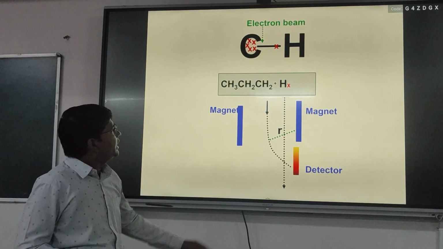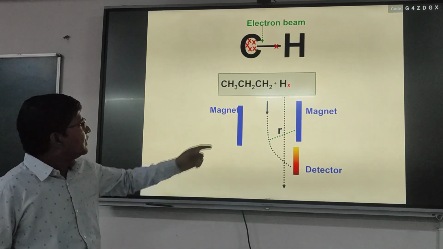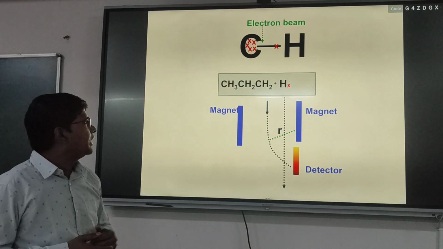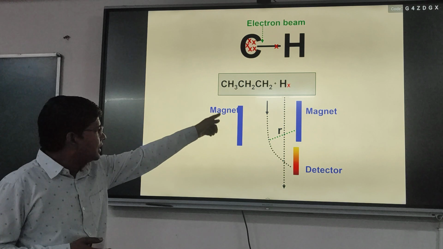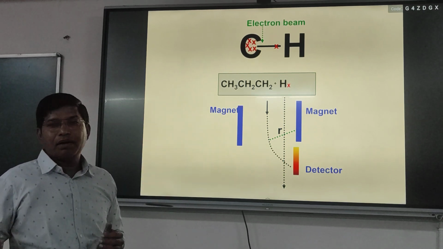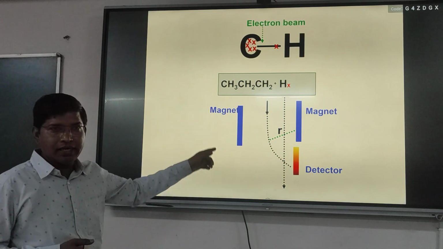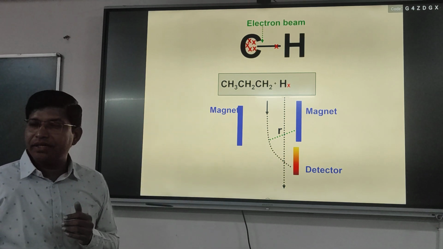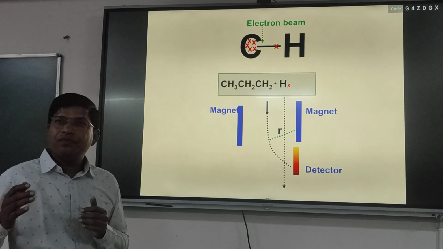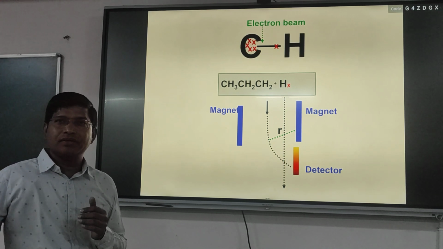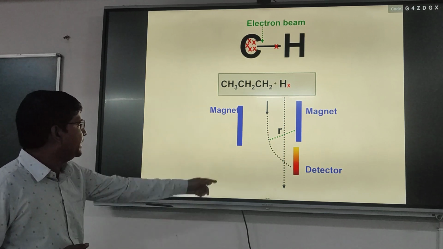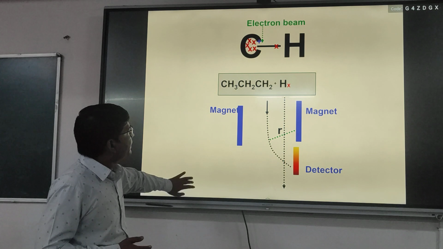Then there is formation of a neutral H, with one electron and one proton, and it will pass through the mass analyzer as it is, because in mass spectrometry only those molecules which are ionized will be detected, and other molecules will not be detected by the detector.